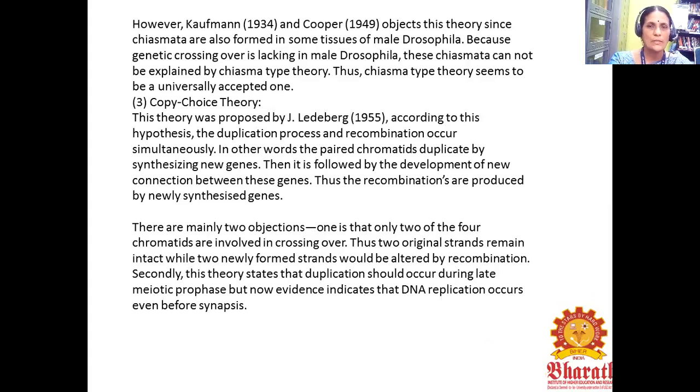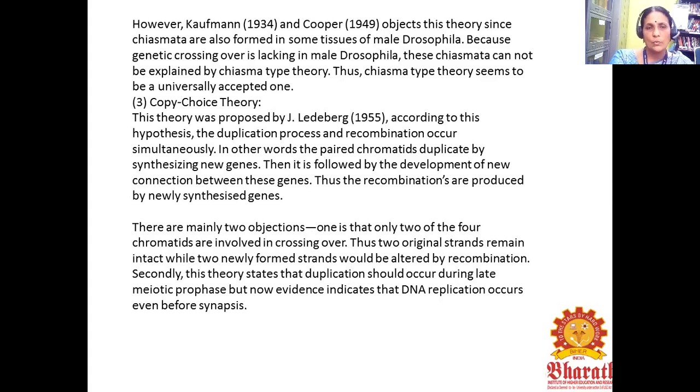And the next one is the copy choice theory. This theory was proposed by Lederberg in 1955. According to this hypothesis, the duplication process and recombination occur simultaneously. In other words, the paired chromatids duplicate by synthesizing new genes, followed by the development of new connections between these genes. Thus, the recombinations are produced by newly synthesized genes.